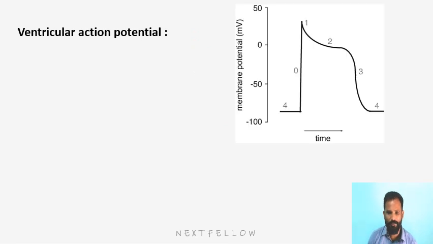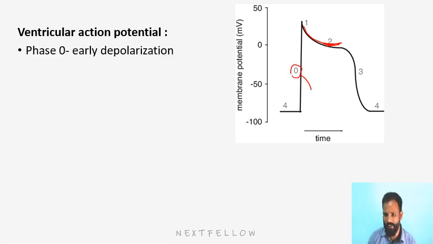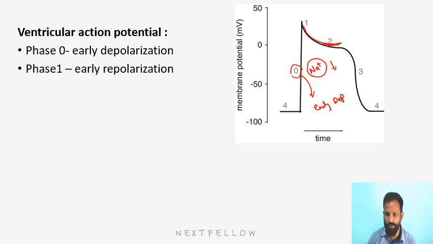Coming to the ventricular action potential. Here is the ventricular action potential. It is the action potential with a plateau. So what is this plateau? We'll see. Now coming to phase 0. Phase 0 is the depolarization and is first, so we call that early depolarization. As usual, it is due to sodium influx. Phase 1 is due to the universal repolarization, K+ efflux, and that is early repolarization.